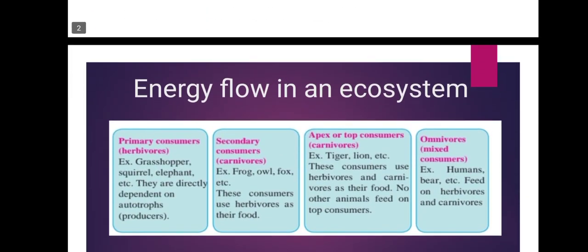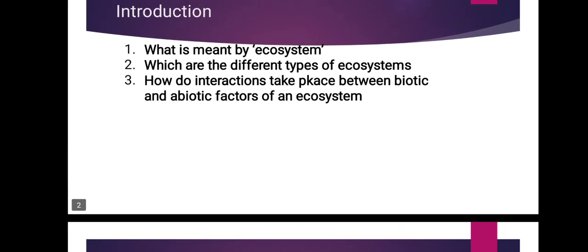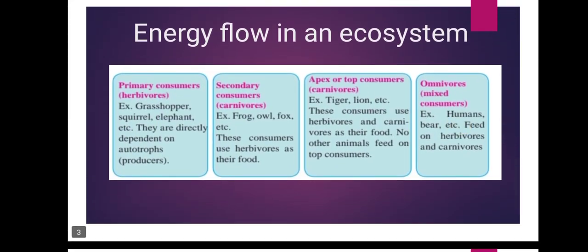Okay, let's start our chapter. The first topic is energy flow in an ecosystem. We have already learned the classification of living organisms according to their mode of nutrition. They can be producers, consumers, saprotrophs and decomposers.